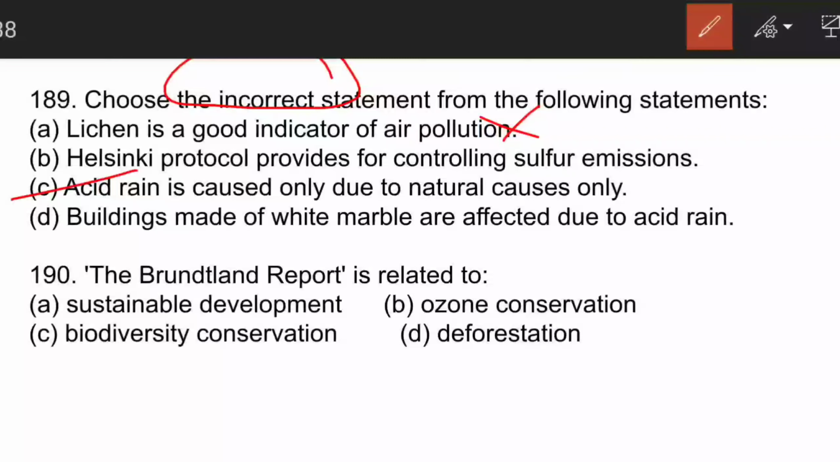Natural causes are not so much that they can affect us so badly. We human beings have aggravated the problem. So man-made causes are mainly responsible. And regarding the Helsinki Protocol, we have one Helsinki Convention which is related to ozone protection, and the Helsinki Protocol is for controlling sulfur emission. This is absolutely correct.